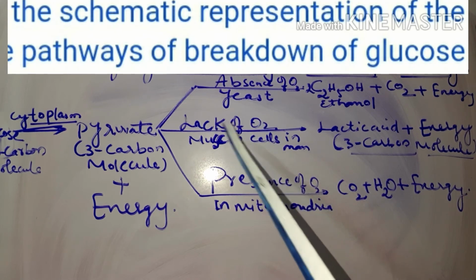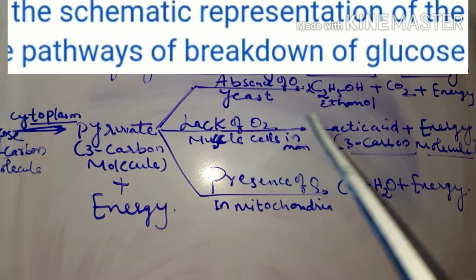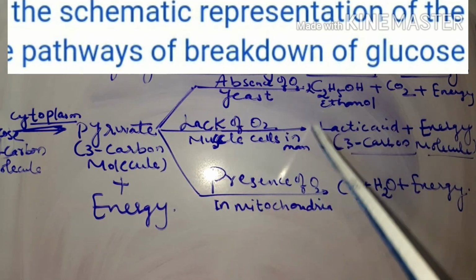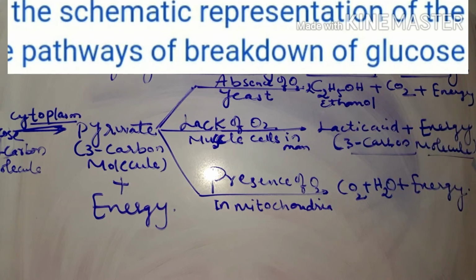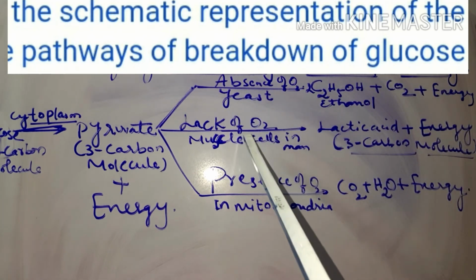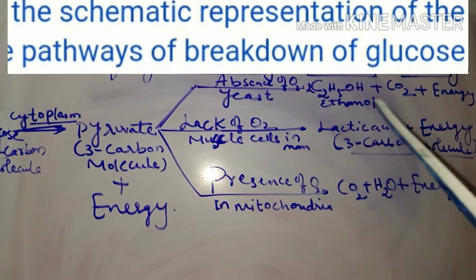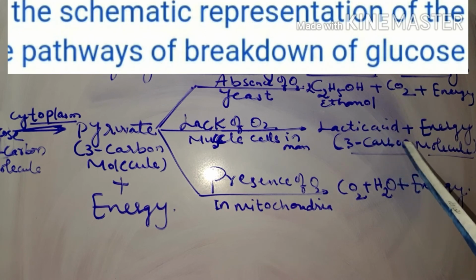During that time, there is lack of oxygen in the muscles, so the pyruvate molecule is converted into a 3 carbon molecule, that is lactic acid, with less amount of energy. Understood? So in the case of muscles, because of lack of oxygen, what is the byproduct produced? Lactic acid. And that lactic acid provides energy, but less amount of energy.